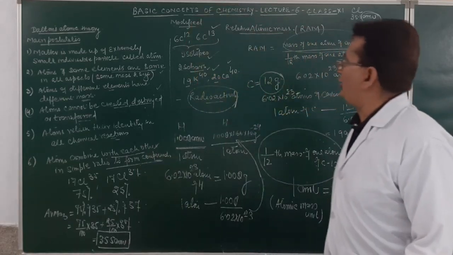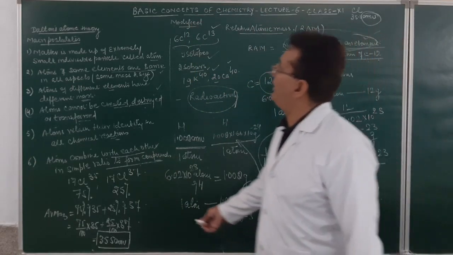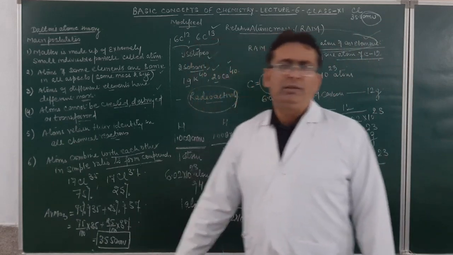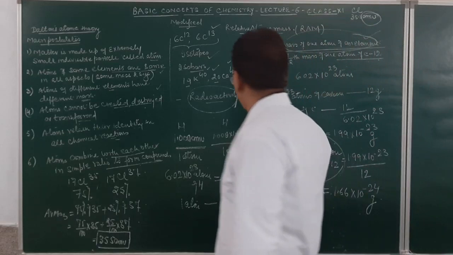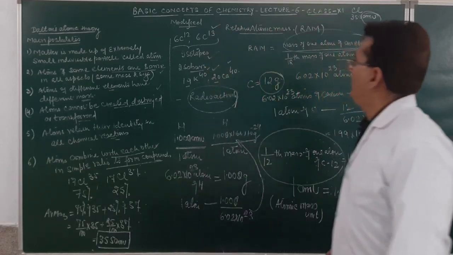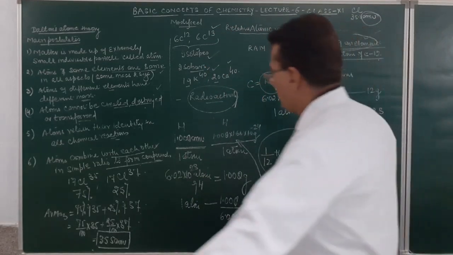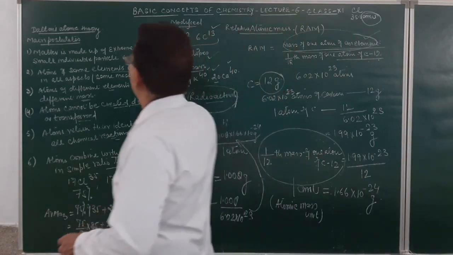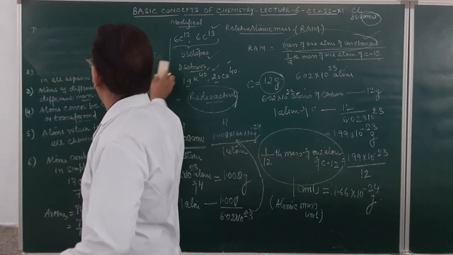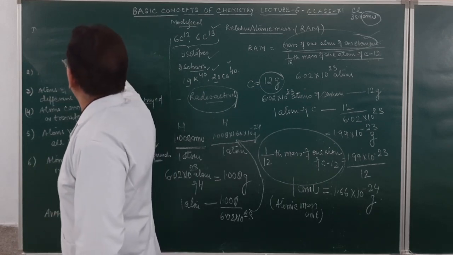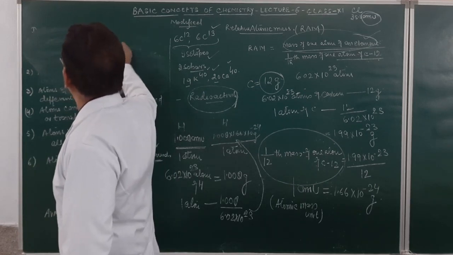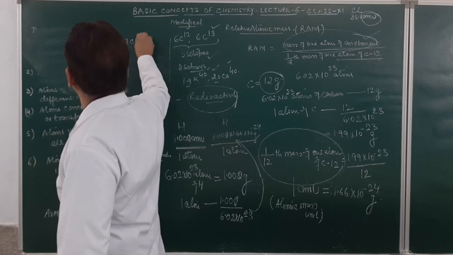There can be another way out, student. Instead of percentage abundance, in some questions the proportion ratio may be given. For example, we take 17 chlorine 35 and 17 chlorine 37.